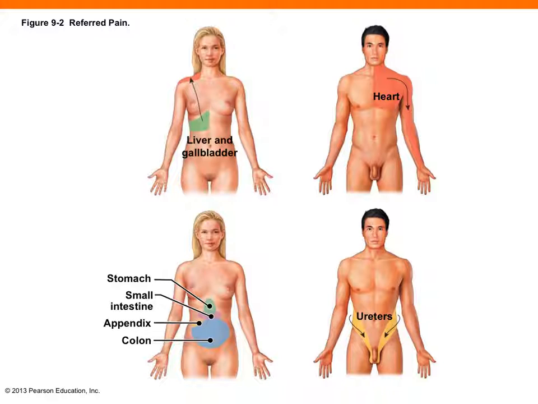Here are some examples of referred pain. The liver and gallbladder will go to the right side of the upper back and shoulder. The heart will go down the right arm. The stomach and intestine can go to the colon area, and the ureters can go down to the testes.